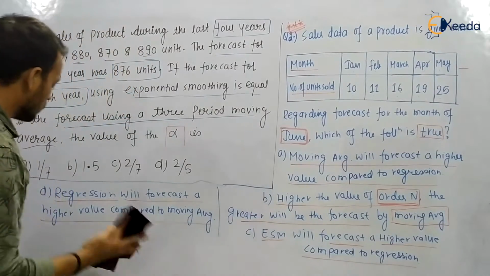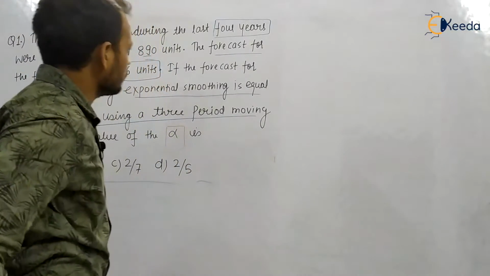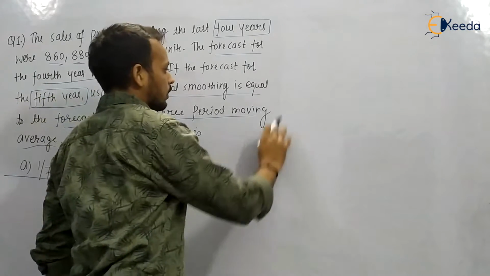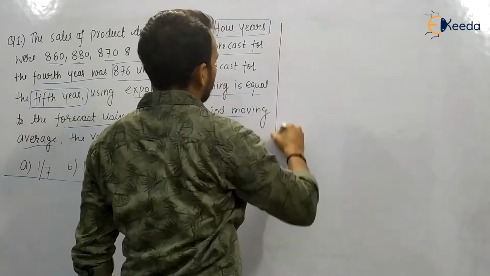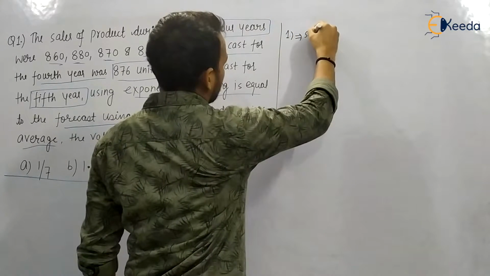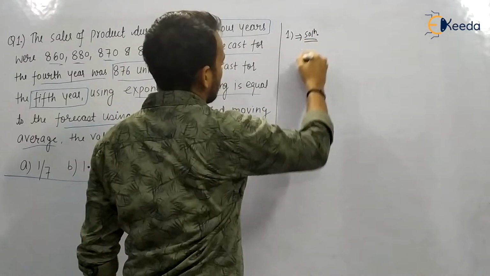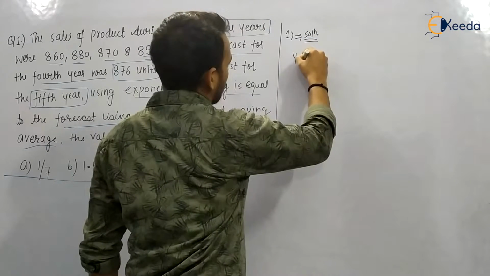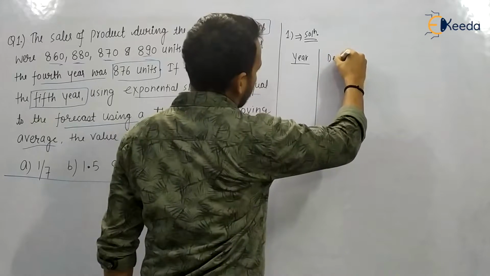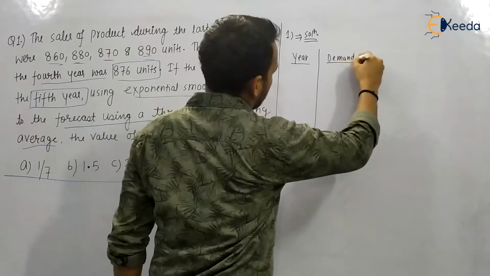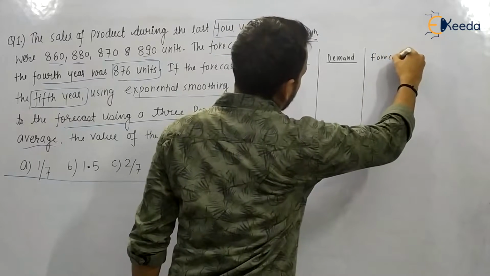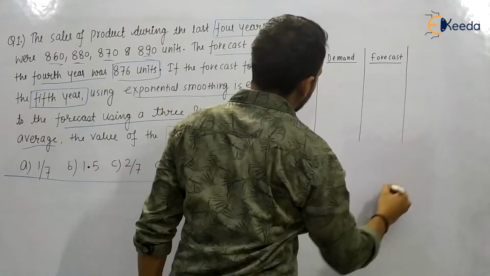So we will look at this question and try to solve it. First of all we are going to make the table. I am writing the solution of question number 1. So we have one of the columns as year, we have the demand data, and we have also got the forecast data.